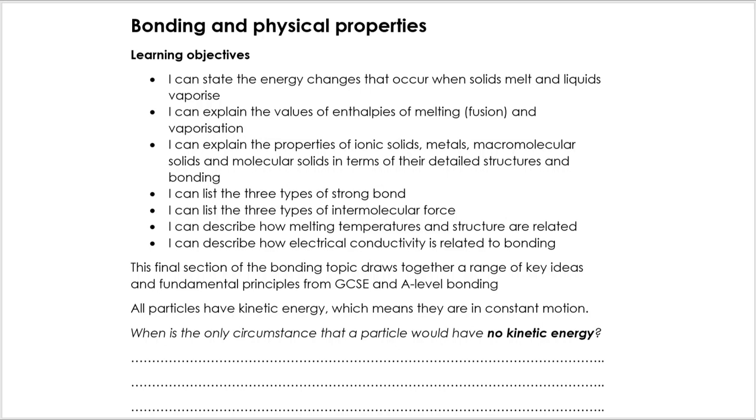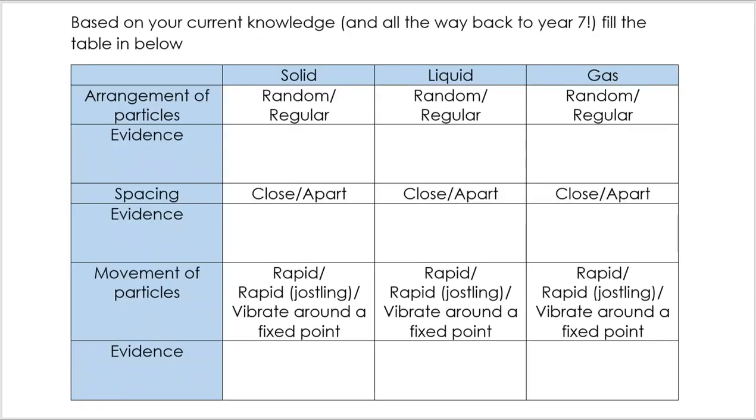And so the question is, when is the only circumstance that a particle would have no kinetic energy? And that would be at absolute zero. Now, when we say absolute zero, what we mean by that is 0 Kelvin. That will be the point at which all activity stops. And we work in Kelvin, but we also work in Celsius, so we can also put this down as negative 273 degrees Celsius. So have a think about these.